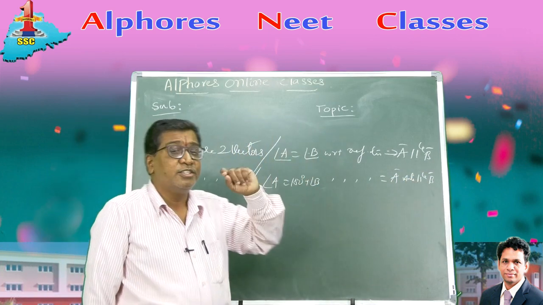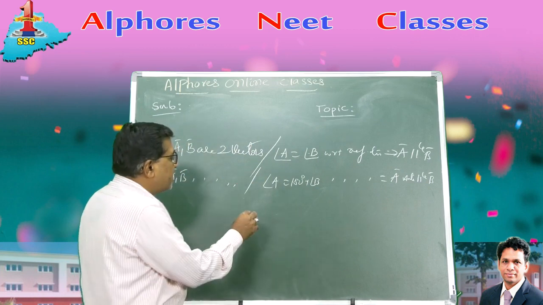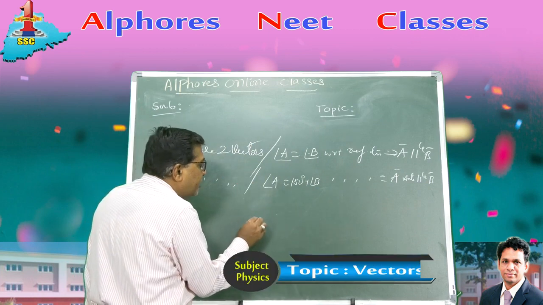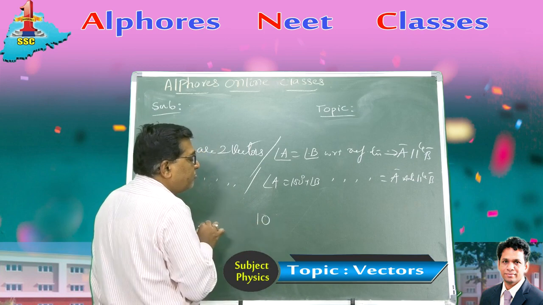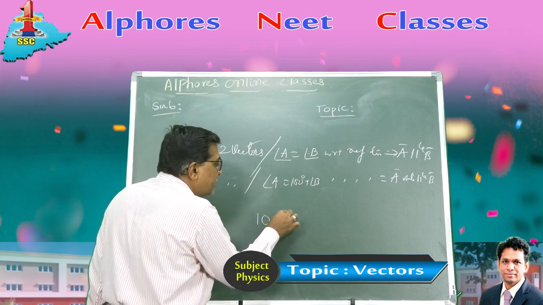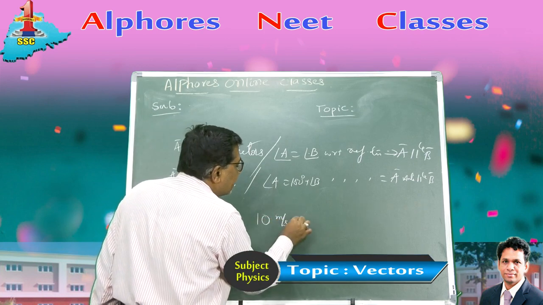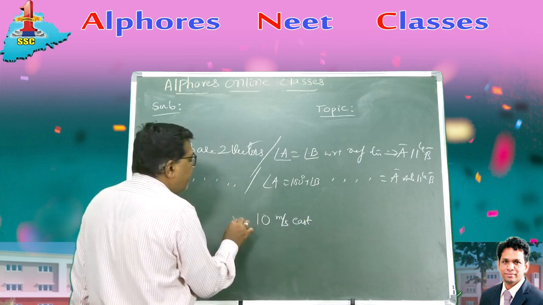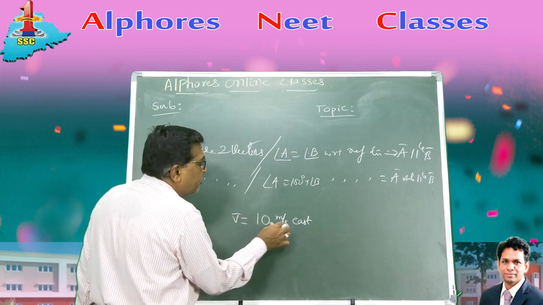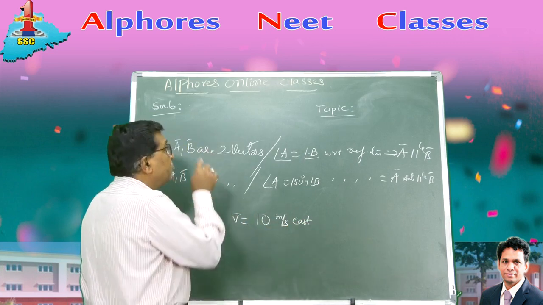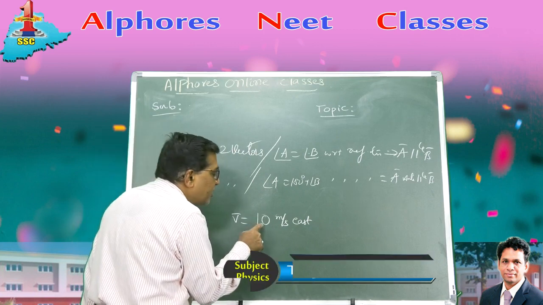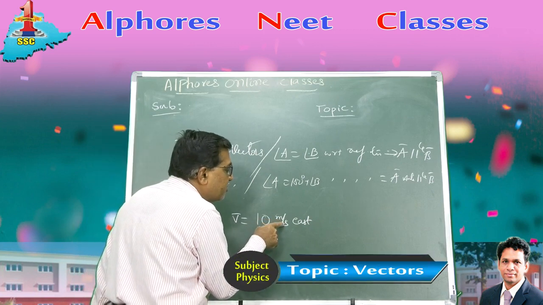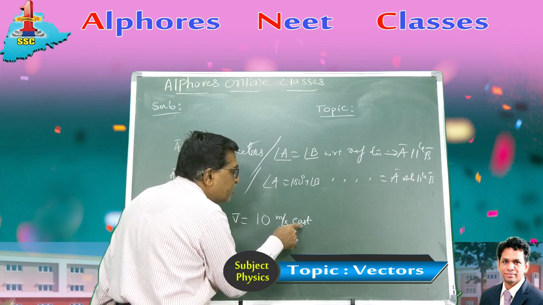Parallel vectors. A vector is represented by a magnitude, let us say 10, a unit, let us say meters per second, and a direction, let's say east. So every vector has magnitude, units, and direction. For parallel vectors, the magnitude may be different, the units may be different, but the direction must be the same.